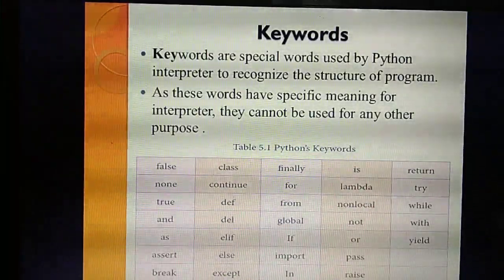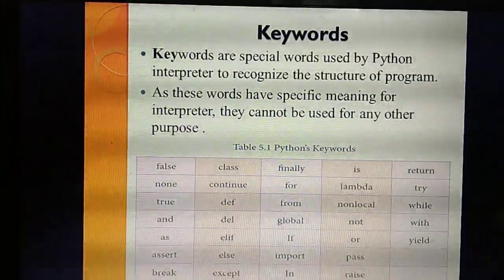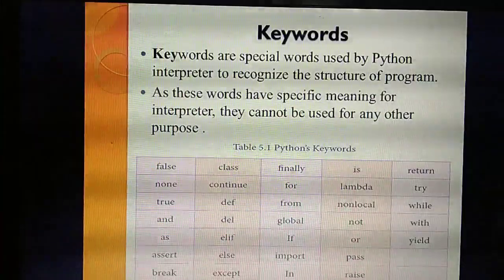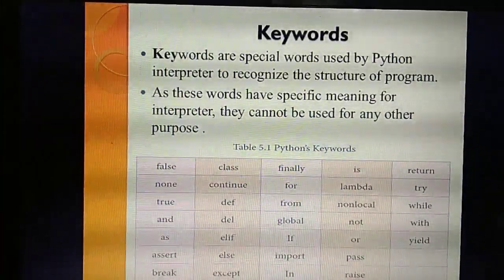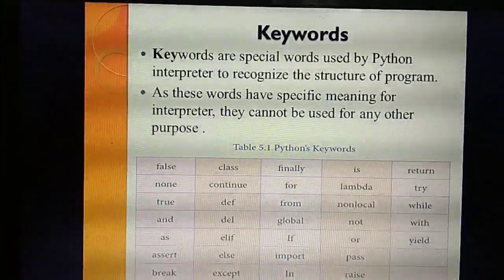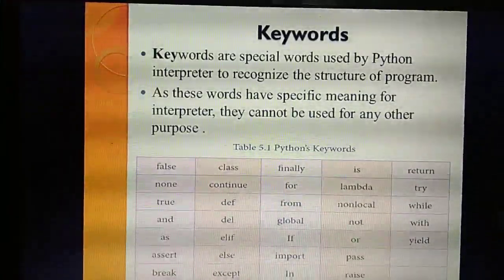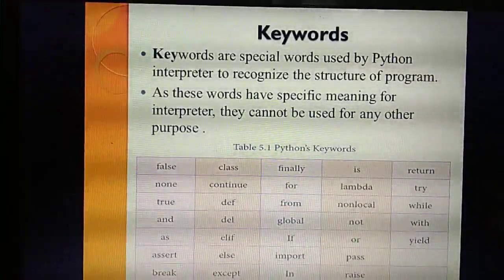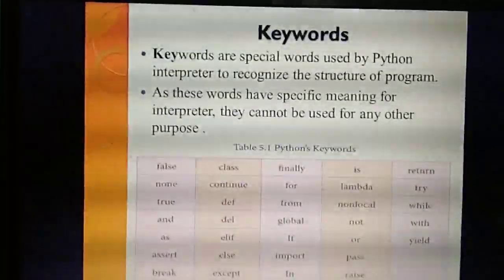For example, in a program you are giving for. While you are running the program, the interpreter can identify this is a keyword. This word cannot be used for any other purpose. Understand? These keywords have some specific meaning in the programming language. What's the meaning of for? For loop in a C++ program, for means a loop. A for loop is used to check conditions.